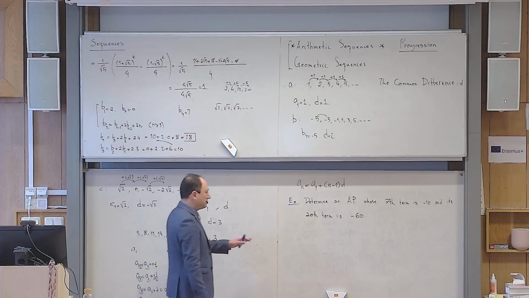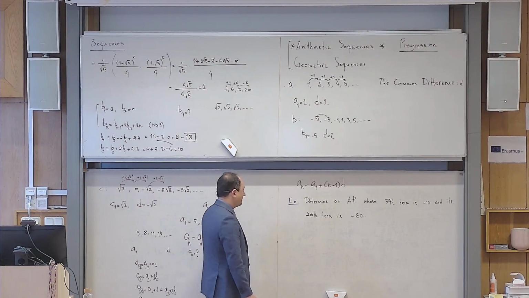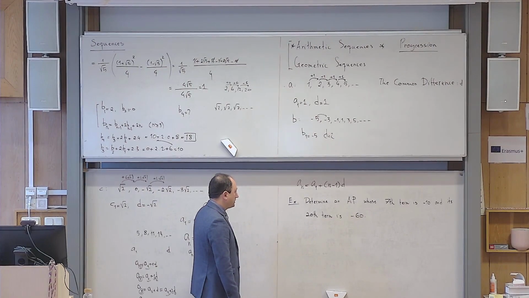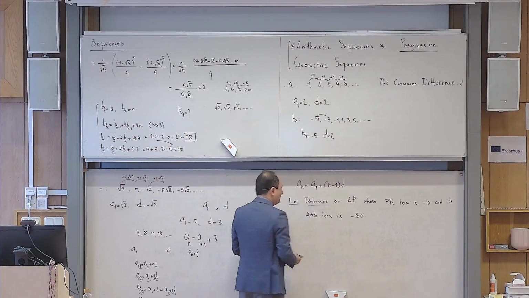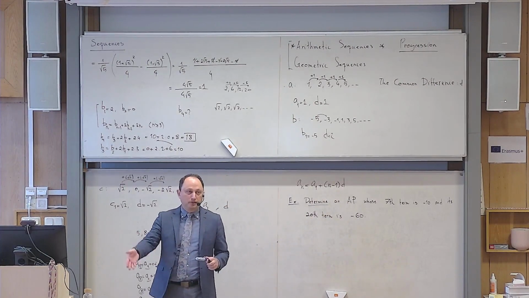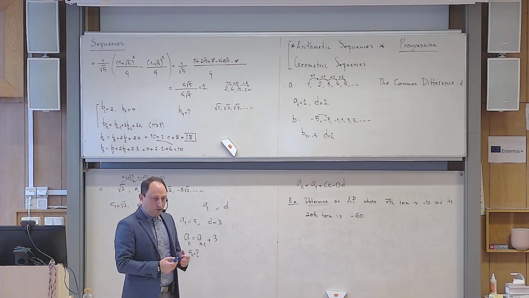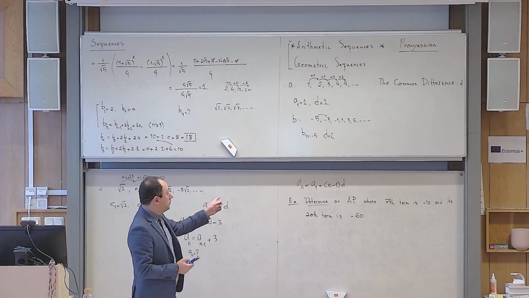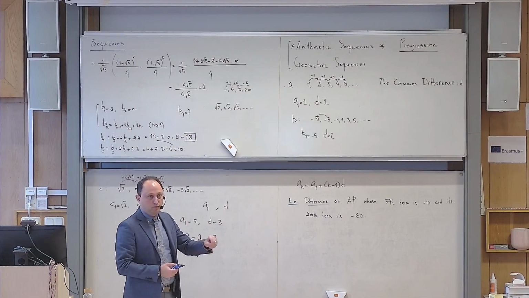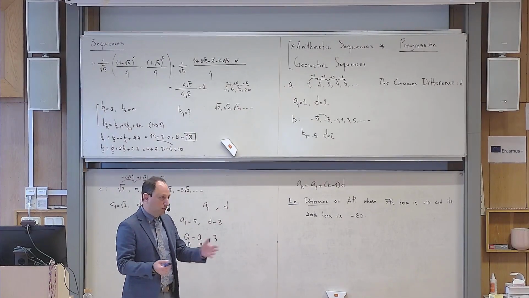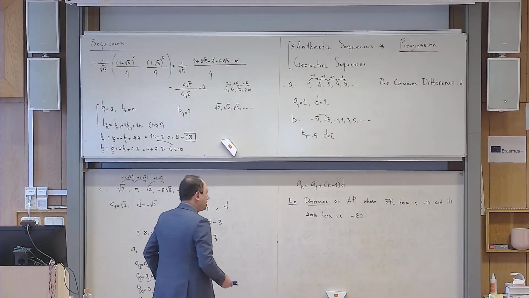I told you that this section doesn't pose any problems for you, hopefully. This is very simple. Okay, but what is the meaning here of determine? When do you say that I determine an arithmetic sequence? You know an arithmetic sequence if you know the first term and you know D. Because if you know the first term and you know D, you know whatever you need to know about the sequence, yes?